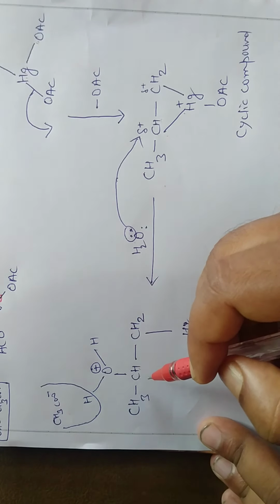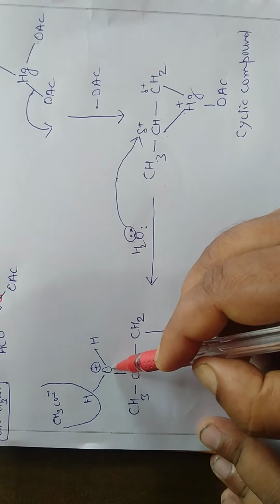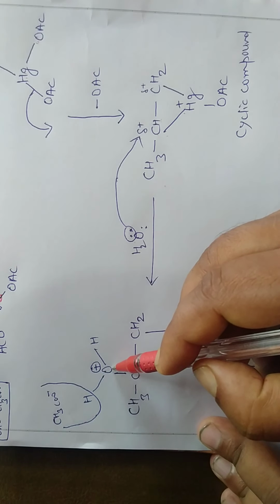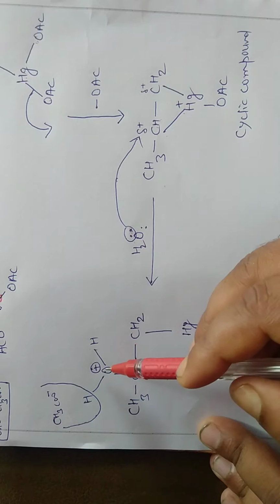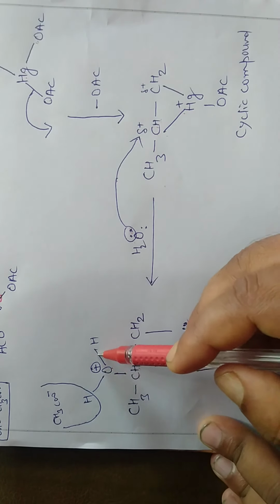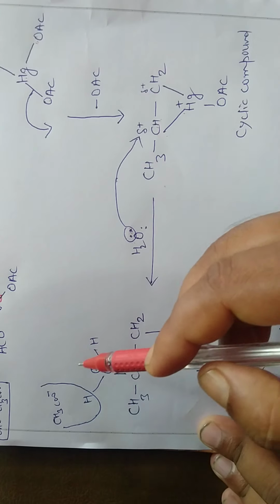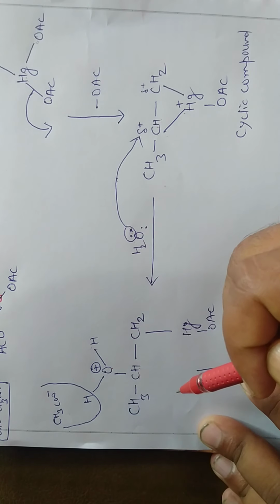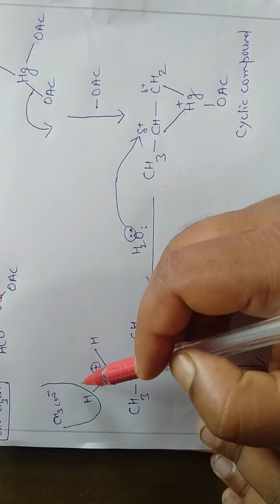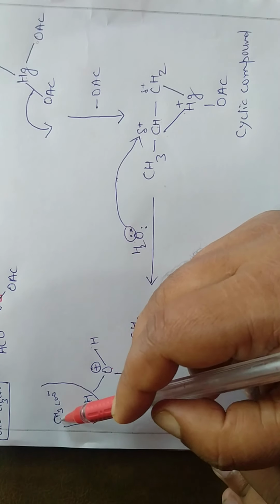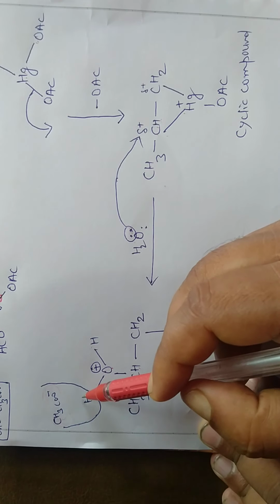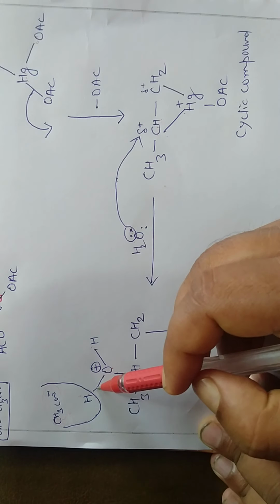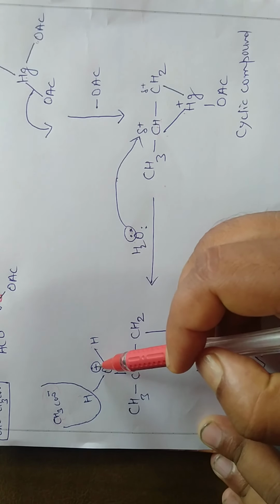Now you will see that oxygen becomes positively charged because oxygen has given its electron to this carbon atom. So this oxygen along with hydrogen is unstable. Now this hydrogen is taken by this acetate ion. Since it leaves its position, it forms positively charged species, and these electrons fulfill the requirement of the positive charge.